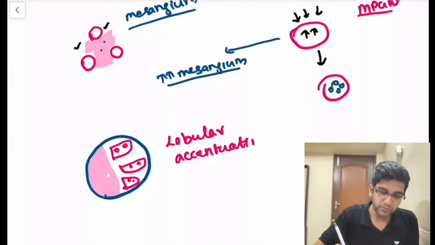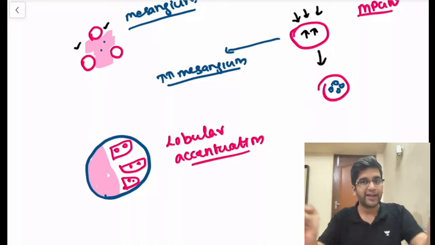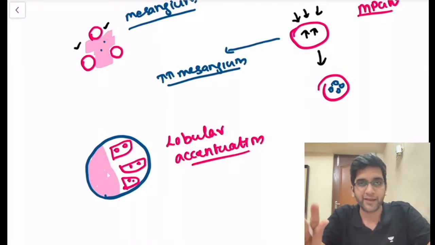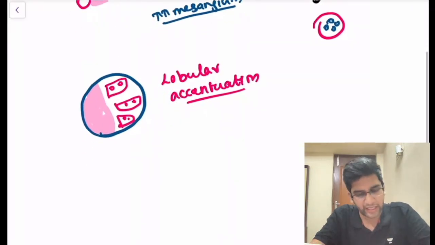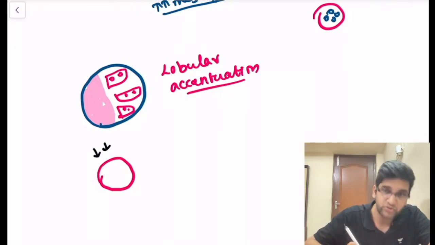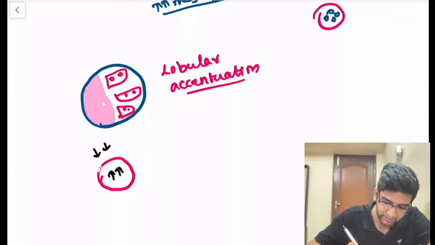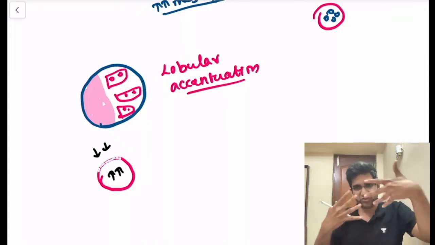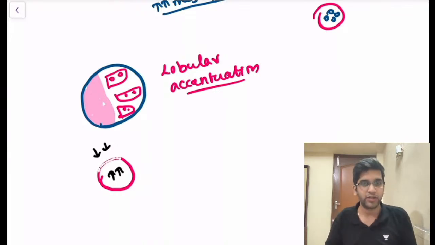In case of MPGN, it will take time to understand, but once you understand, you can never forget that. It's lobular accentuation, my first finding. Second finding is also the regeneration. I'll take the same scenario we drew. I'm having damage from outside as well as damage from inside. Because of this damage, can I say the entire capillary here will be destroyed? Two sides I'm hitting it, it will definitely be destroyed.